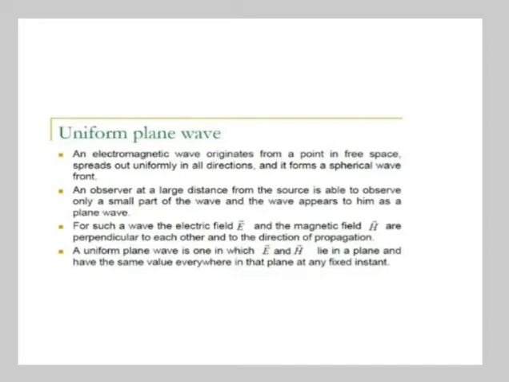An electromagnetic wave originates from a point in free space, spreads out uniformly in all directions, and forms a spherical wavefront. An observer at a large distance from the source is able to observe only a small part of the wave, and the wave appears to him as a plane wave. For such a wave, the electric field E bar and the magnetic field H bar are perpendicular to each other and to the direction of propagation. So a uniform plane wave is one in which E bar and H bar lie in a plane, and have the same value everywhere in that plane at any fixed instant.